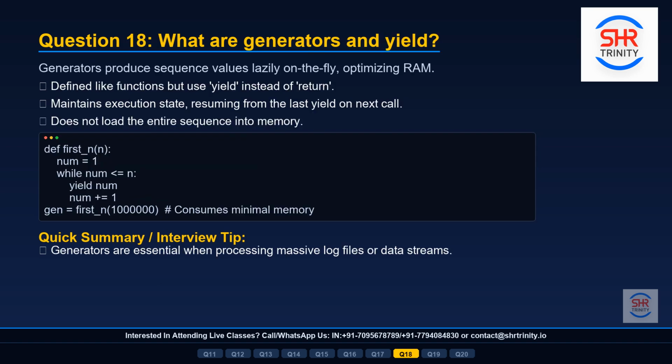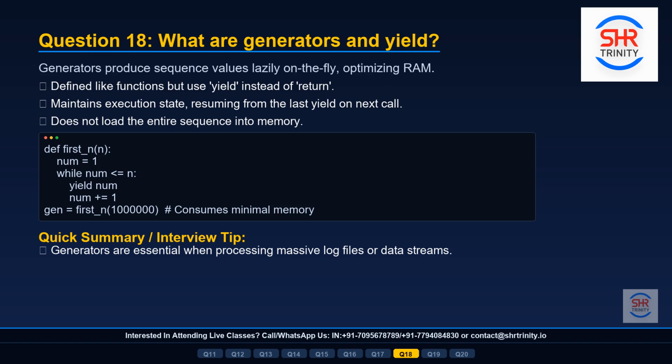Question 18. What are generators and the yield keyword? Generators are special functions that produce values one at a time, on demand, instead of computing the entire sequence up front. This is called lazy evaluation. Instead of using return, generator functions use the yield keyword. When the function hits a yield statement, it pauses execution, hands back the current value, and remembers exactly where it stopped. On the very next call, it resumes from that exact point.